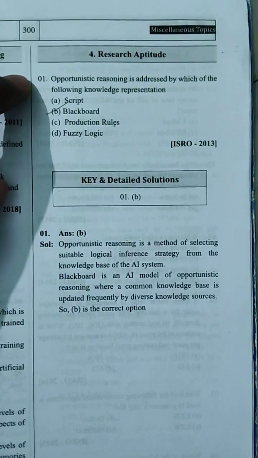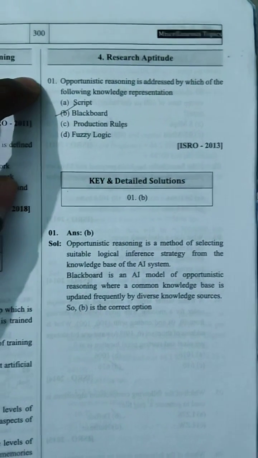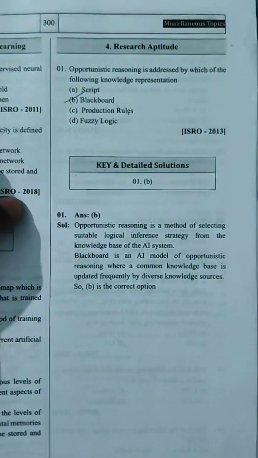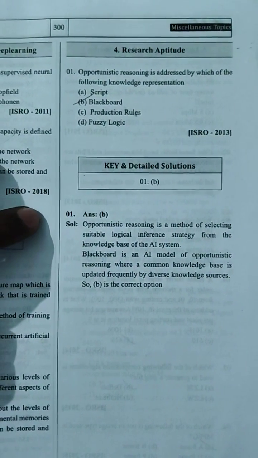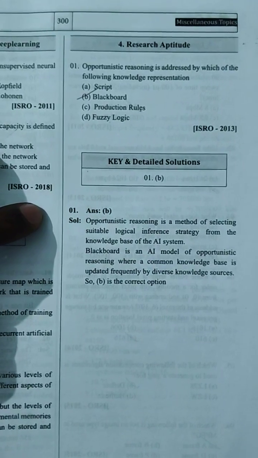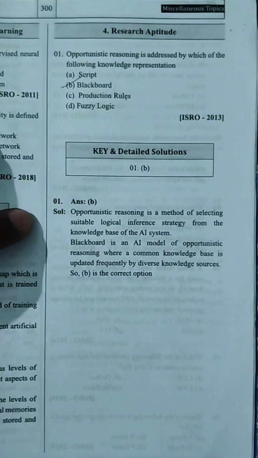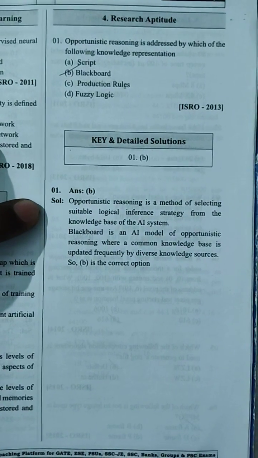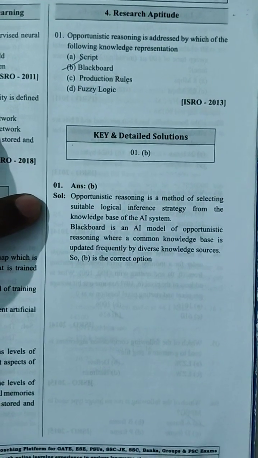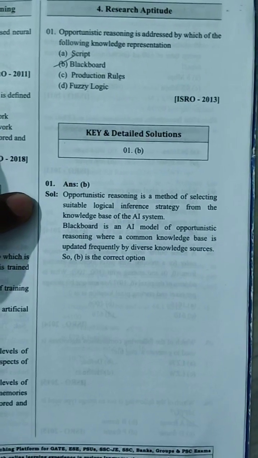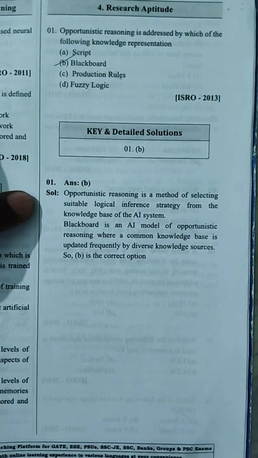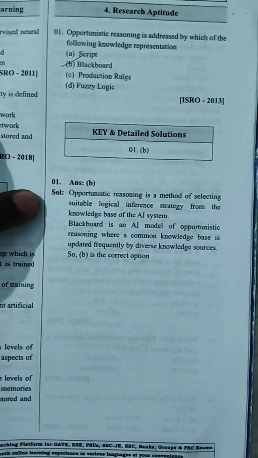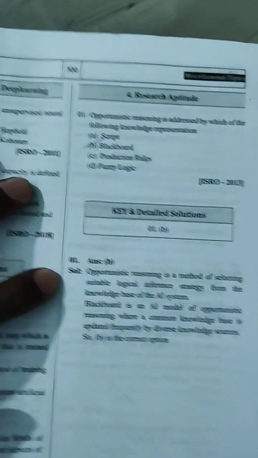Opportunistic reasoning is addressed by which of the following knowledge representations? Blackboard. Opportunistic reasoning is a method of selecting a suitable logical inference strategy from the knowledge base of the AI system. Blackboard is an AI model of opportunistic reasoning where a common knowledge base is updated frequently by a driver's knowledge source. So B is correct. Blackboard.